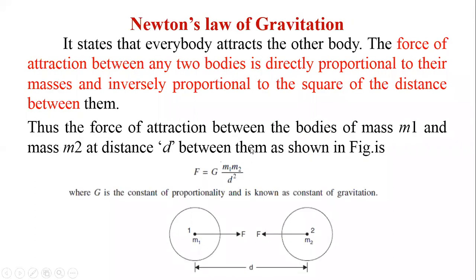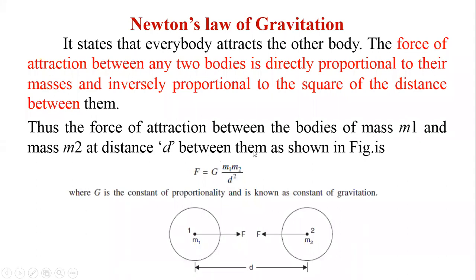Now let us see Newton's law of gravitation. It states that every body attracts every other body. The force of attraction between any two bodies is directly proportional to their masses and inversely proportional to the square of the distance between them. Thus, the force of attraction between the bodies of mass m1 and m2 at a distance